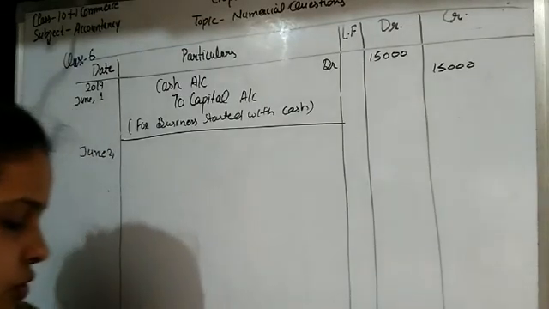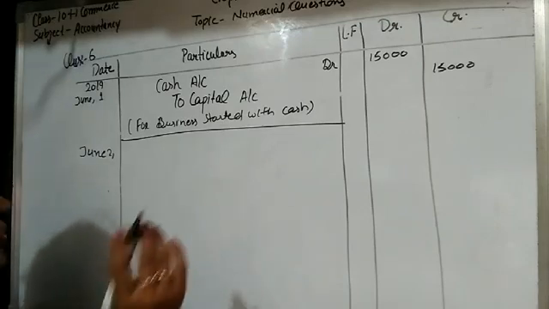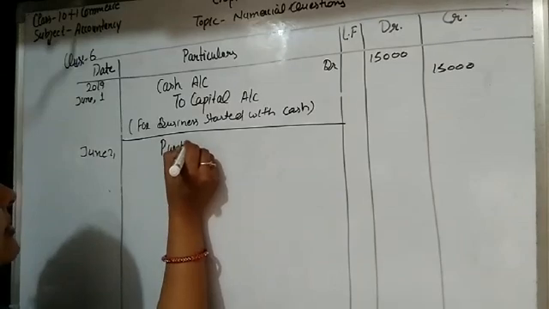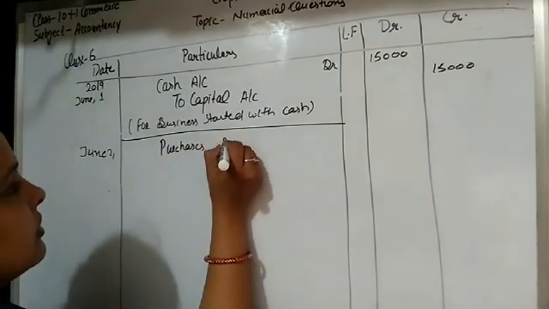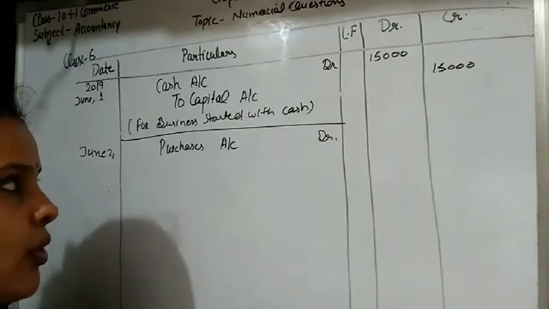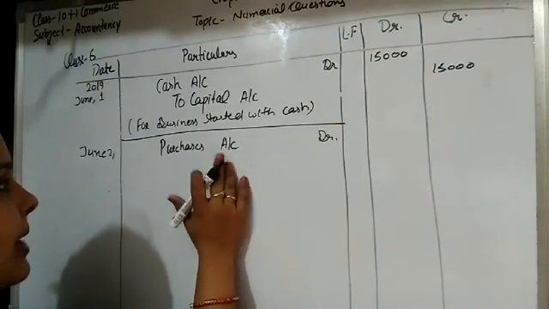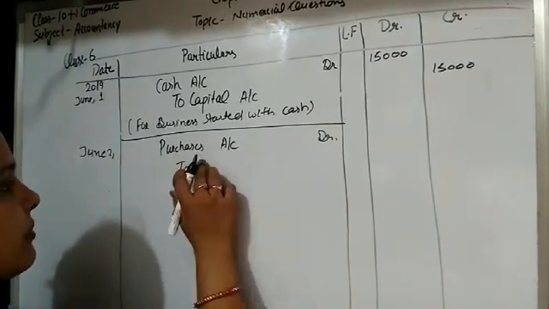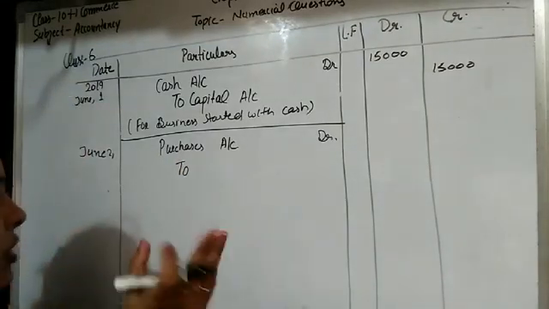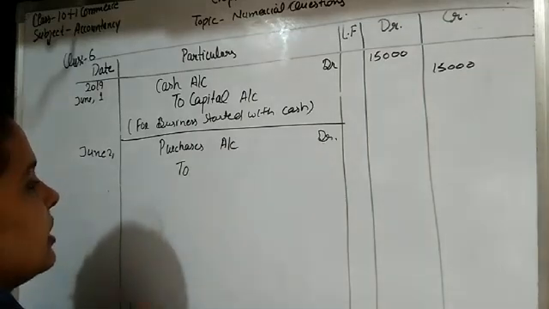The next transaction is on June 2nd. Bought goods for cash. Bought goods for cash means goods are purchased, students. So write here purchases account debit. When goods are bought, the entry is purchases account debit, because some stock is coming to the business, and stock is real account, that's why it is debited.